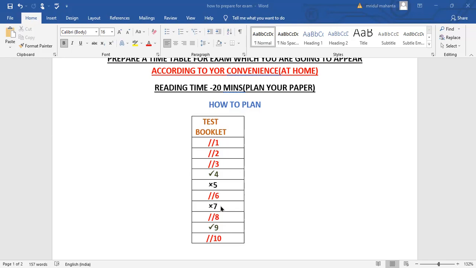So this way what will happen, this is going to help you to save your time also during the exam. Okay, so this is very, very important. Now definitely this is going to help you. This way you are going to plan your paper. You can try.